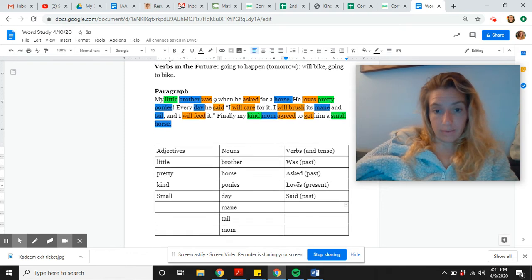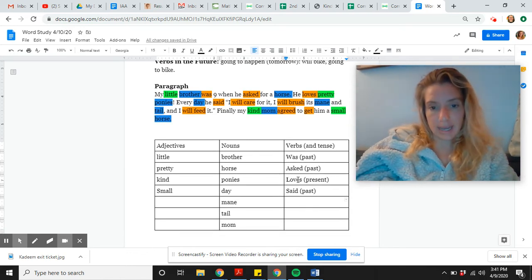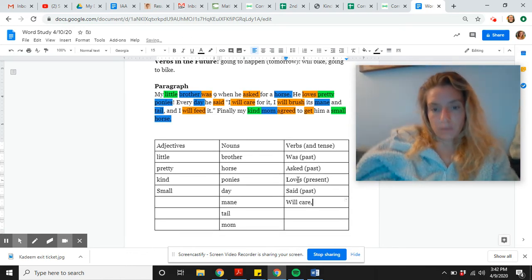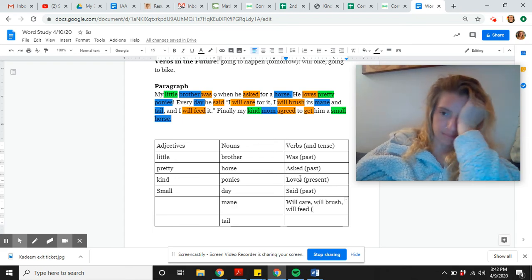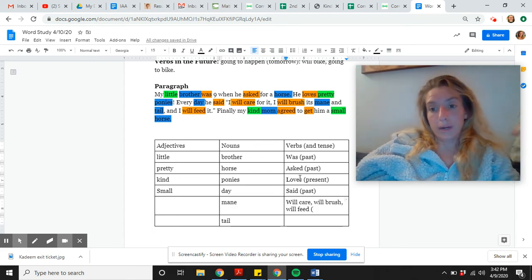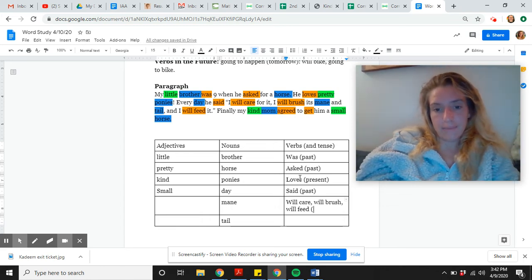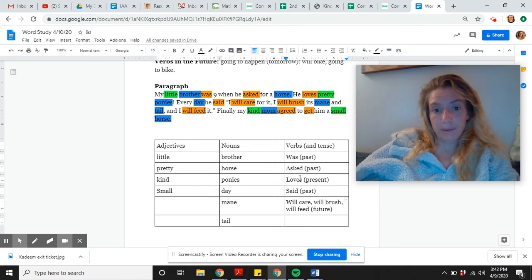I will care for it. I will brush its mane and I will feed it. Care, will, brush, will, feed. All of those verbs have two words in them. And I know if I see two words, then that must be in the future tense because it's something that hasn't happened yet. So I'm just going to write future because it's talking about promises he makes about the future.